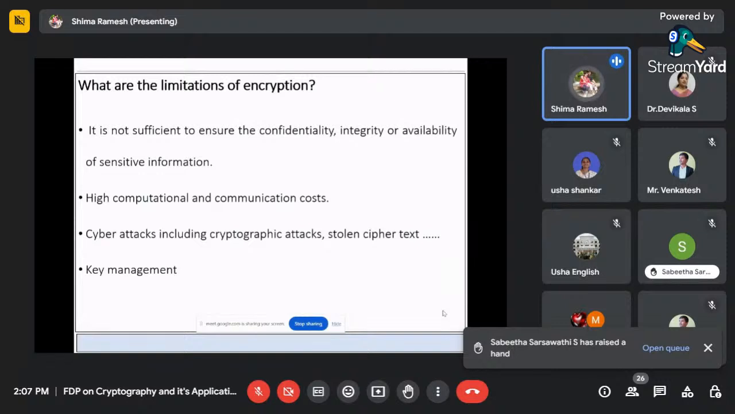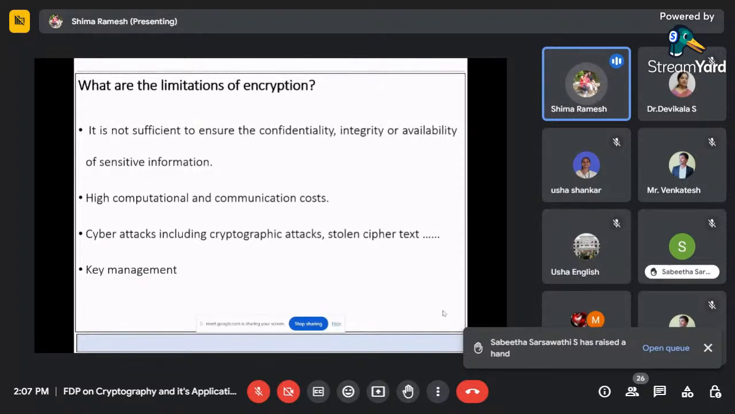Apart from that, there are cyber attacks, including cryptographic attacks, stolen ciphertext attacks, plaintext attacks, key attacks, brute force attacks, and many more. These attacks are also more frequent nowadays. The last thing is key management. How are we going to manage the secret key? If the secret key size is huge, then it will be difficult to use for encryption and decryption.